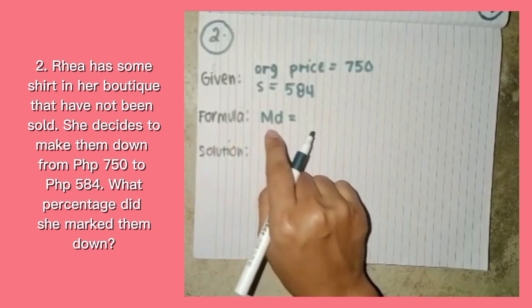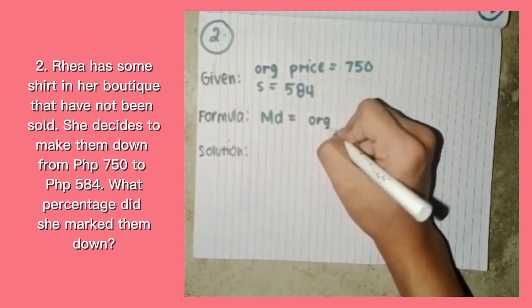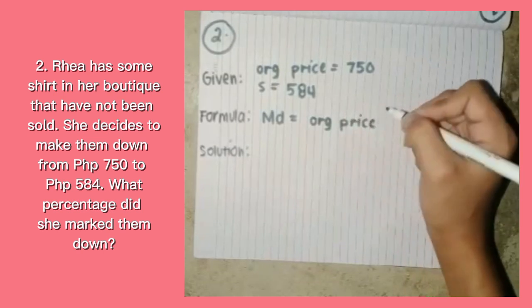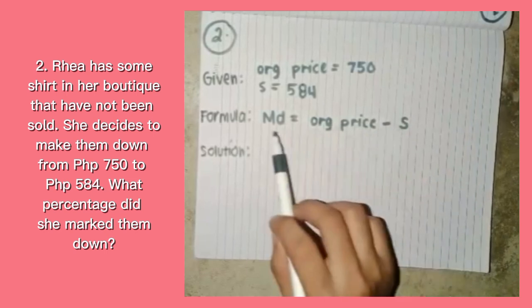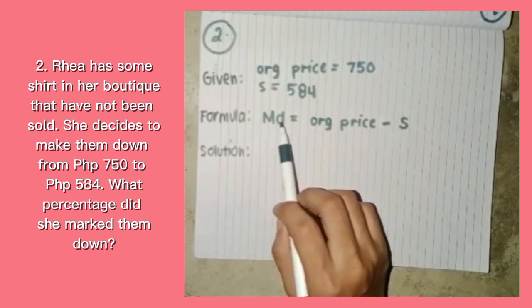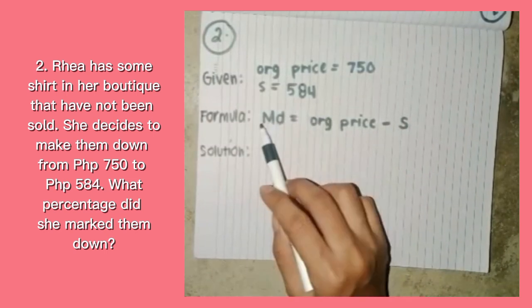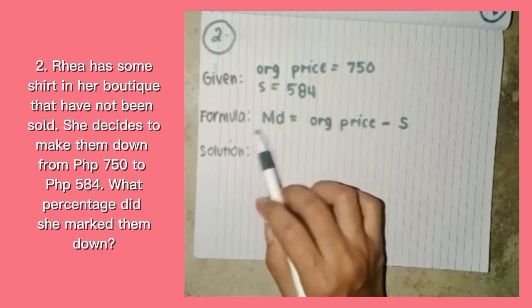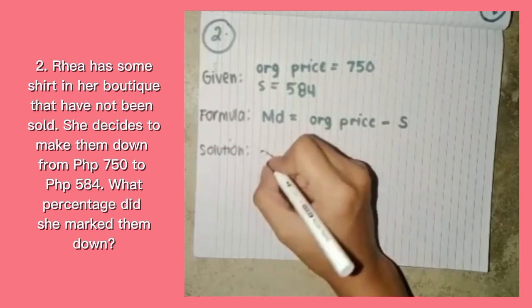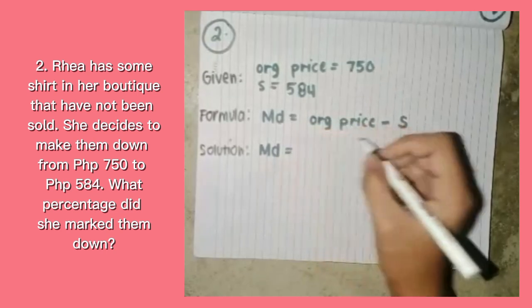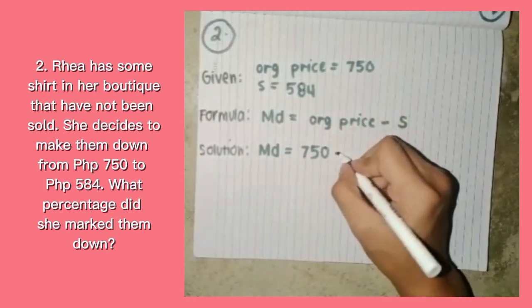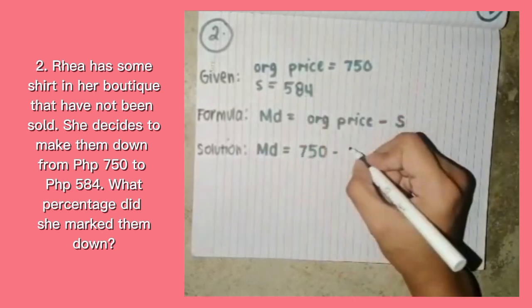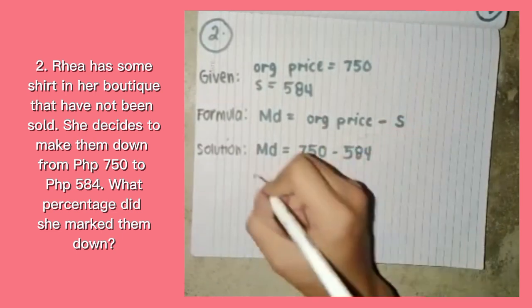So first we need to solve for the markdown. So markdown is equal to original price minus the selling price, which is denoted by S. After we find the value for the MD or markdown, we can proceed to find the value for the markdown rate. So solution is markdown or MD is equal to original price, which is 750 pesos. So we write it, and minus the selling price, which is 584 pesos.